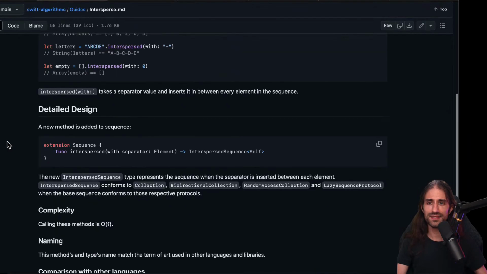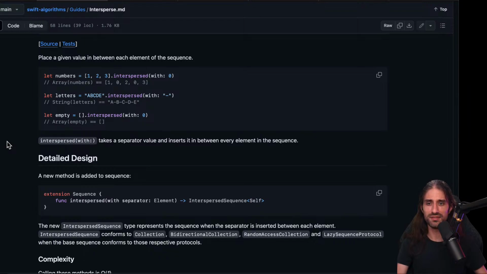Okay, intersperse. Place a given value between each element of the sequence. So you have 1, 2, 3 interspersed with 0. It's kind of similar, oh no, we had seen joined, which is similar in a way, except that with joined you need to first put each element into a collection of its own and then do the join.